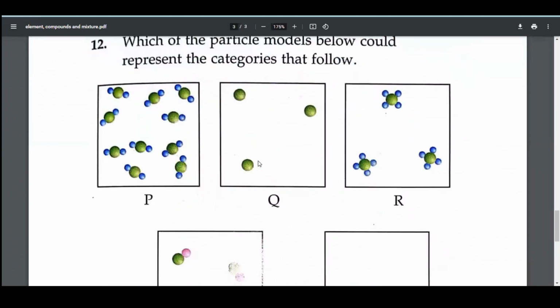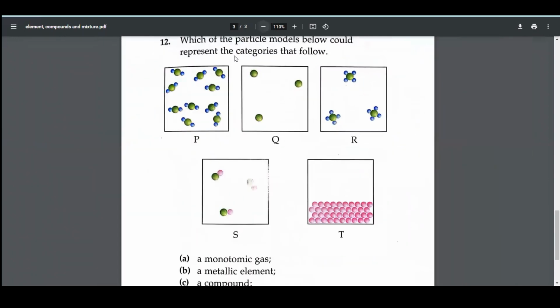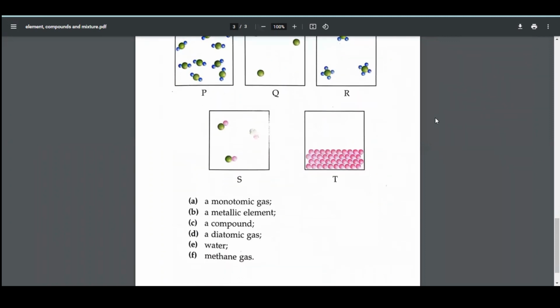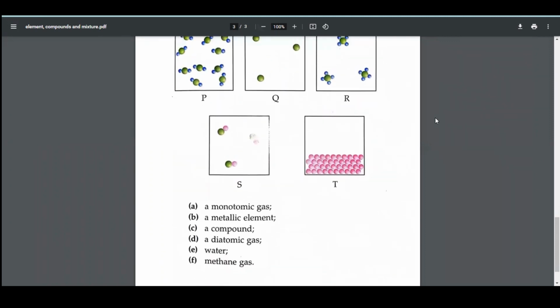Which one of the following represents the specific term? Which one is a monoatomic gas? What is meant by the term monoatomic? It means that it consists of only a single atom. We can see in this diagram this substance is consisting of a single atom. So our option will be Q is a monoatomic gas.